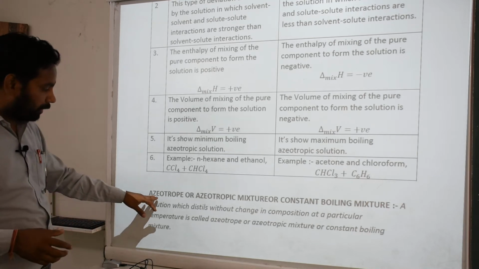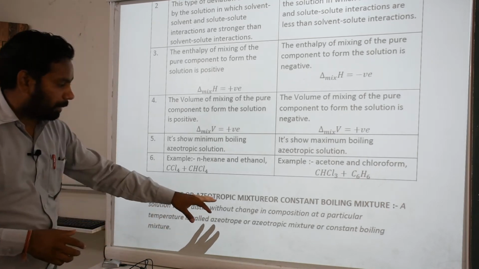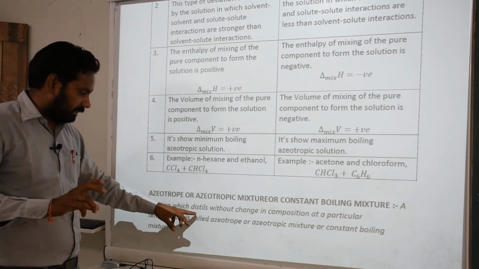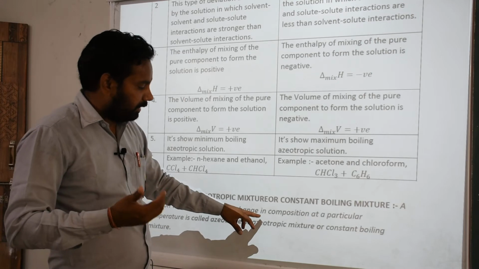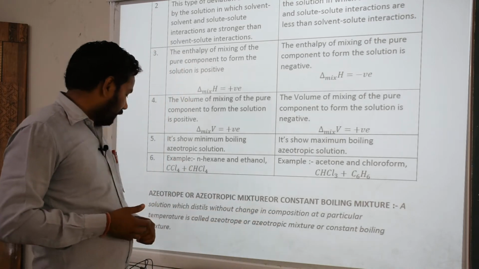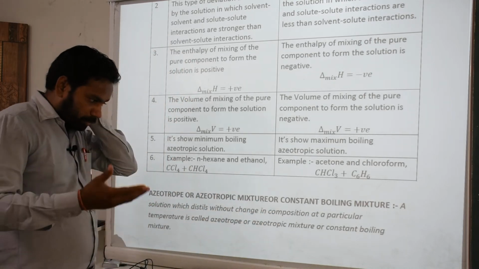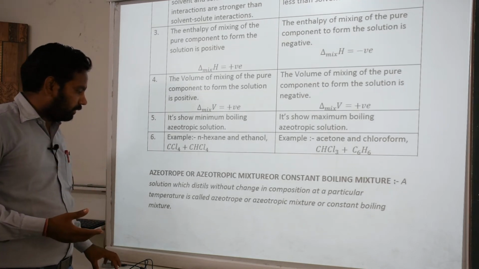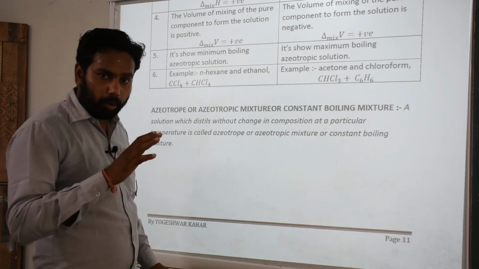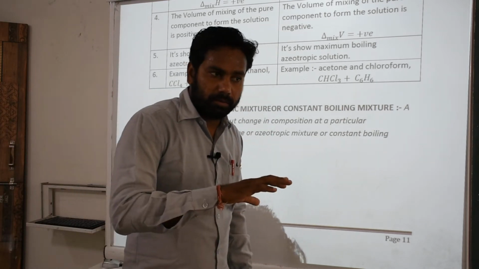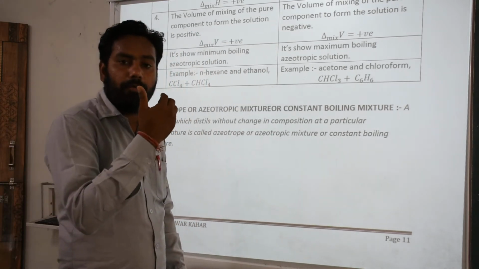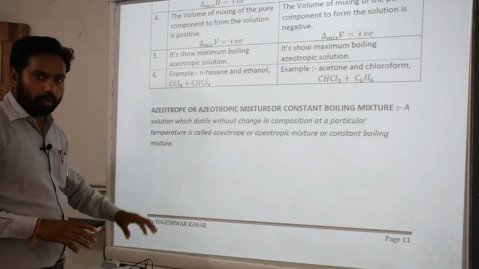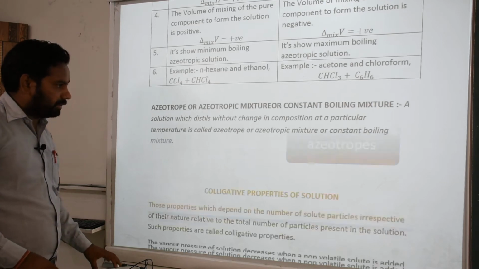Okay, next topic is azeotropes or azeotropic mixture, constant boiling mixture. A solution which distills without change in composition at a particular temperature is called an azeotrope or azeotropic mixture. I already made clear that the chemical formula of the liquid solution and the chemical formula of the gaseous solution are equal, so it's called an azeotropic solution. You have also written this definition.